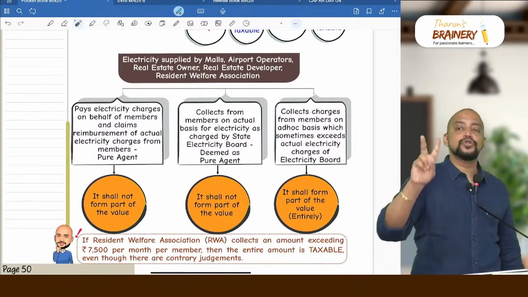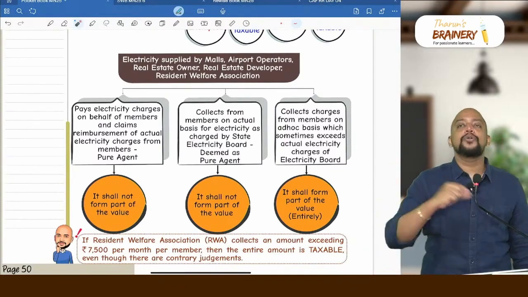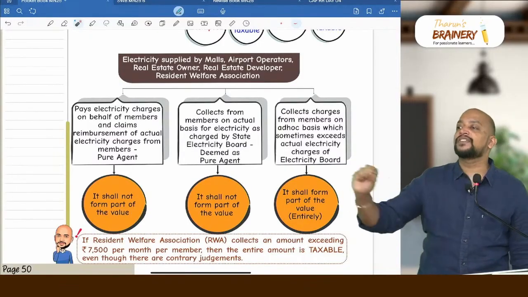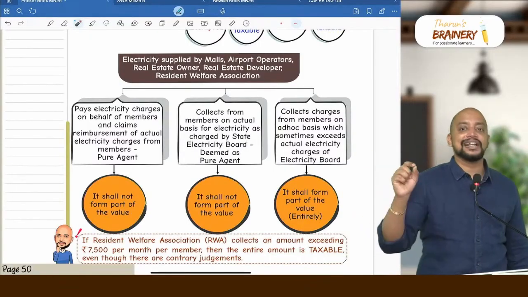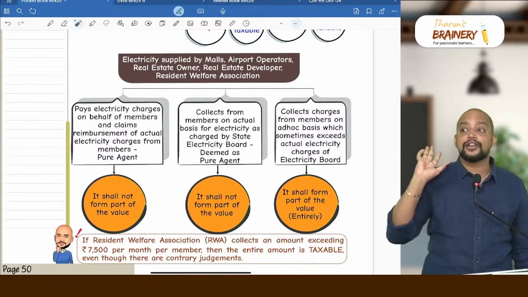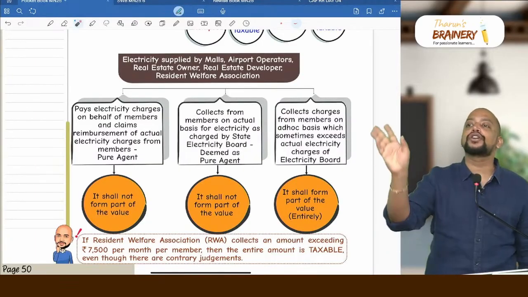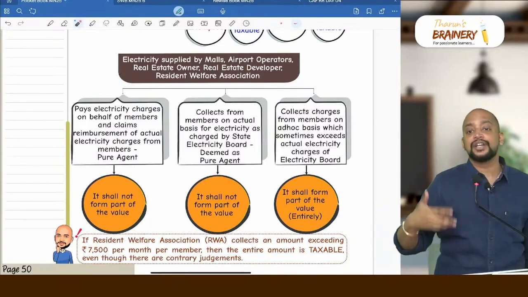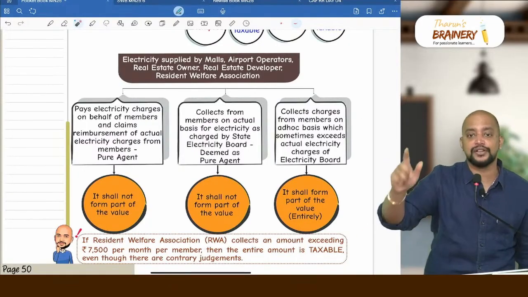Actual basis means once in 2 months the electricity bill will come. However much the electricity bill is, say for example 4,000 rupees, then 4,000 divided by how many flats are there? Say 10 flats are there. From each flat they are collecting only 400 rupees. Then on actual basis, don't include that 400 in the maintenance charges because they are deemed to be pure agent even though the bill is in the name of the association.